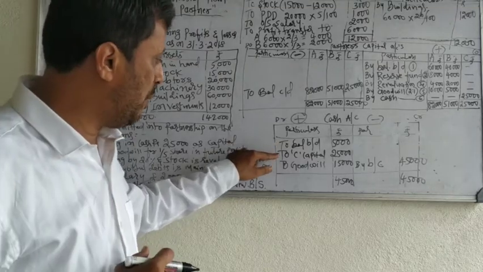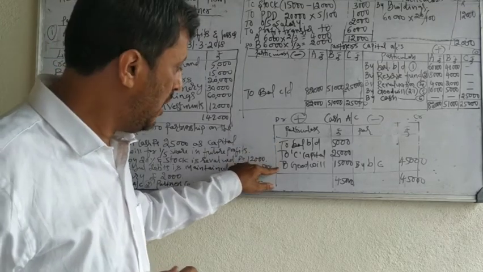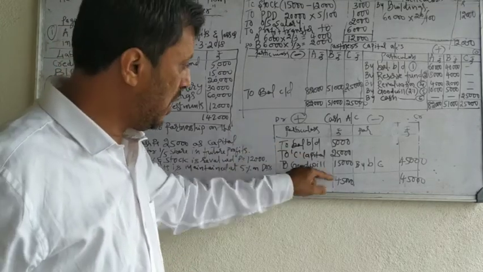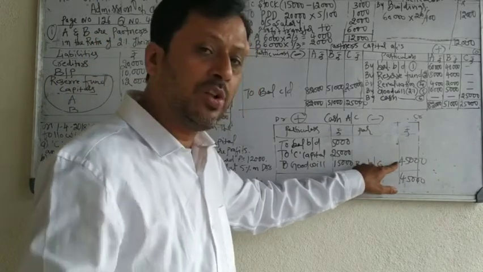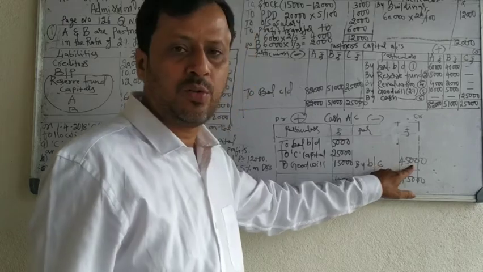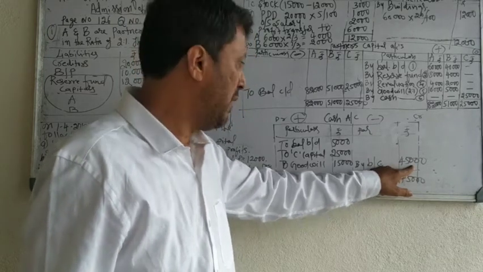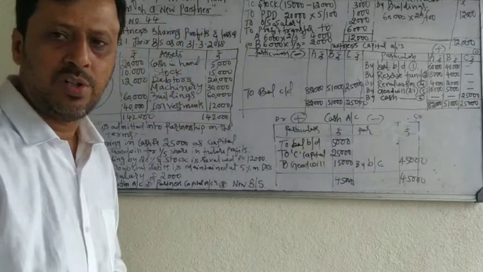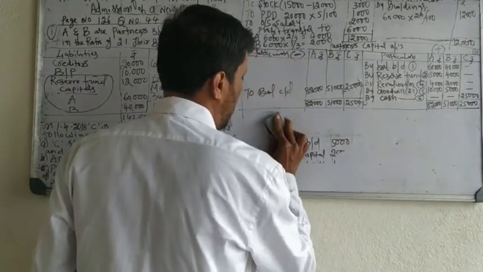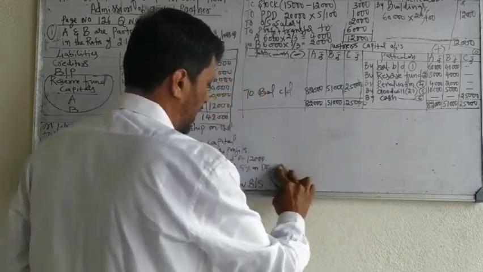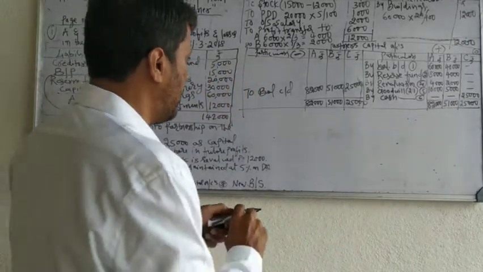Cash comes in from the new partner, 25,000 capital, 15,000 goodwill. So total cash in the business now after admission of a partner is 45,000. Now in the new balance sheet, you have to show 45,000 rupees as a cash balance. Okay, this is the cash account. I will erase this cash account because I have to prepare the balance sheet here. Keep in mind the cash balance. Cash balance was 25,000 rupees.